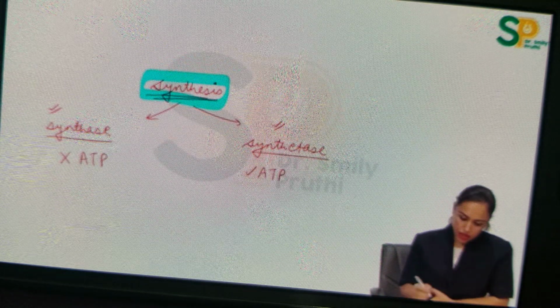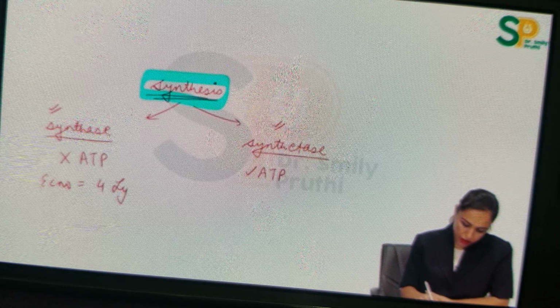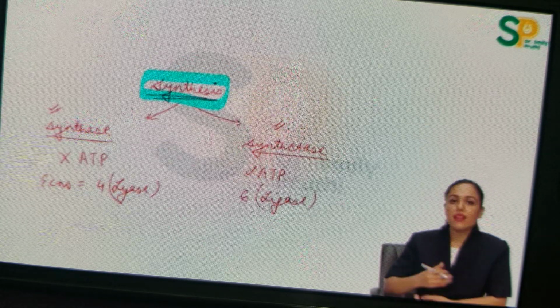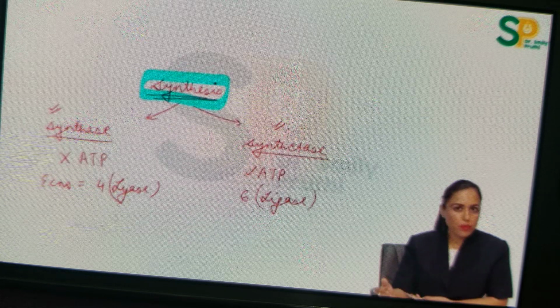So you can easily guess the EC number here. EC number in case of synthase is 4, that is lyase. But EC number in case of synthetase is 6, that is ligase category. ATP is used to make the bond, and in lyase category, that EC number 4, ATP is not used to make the bond.